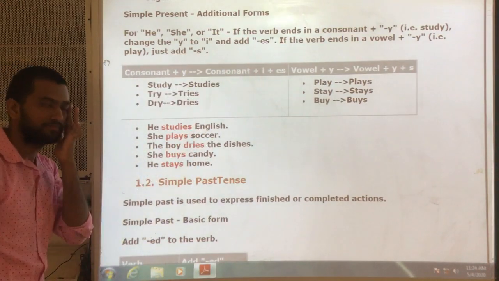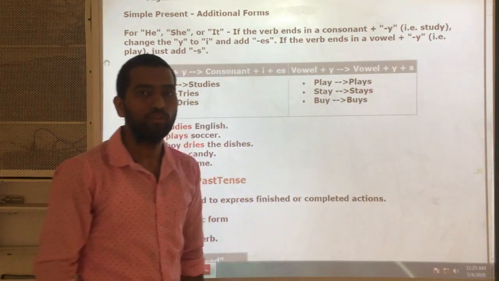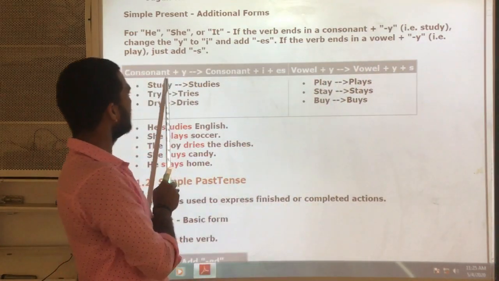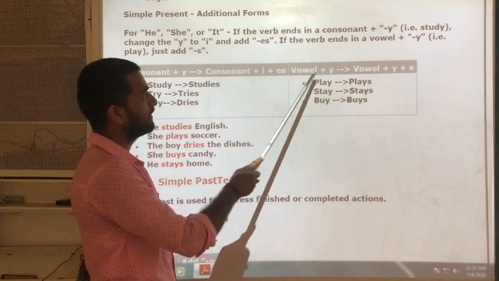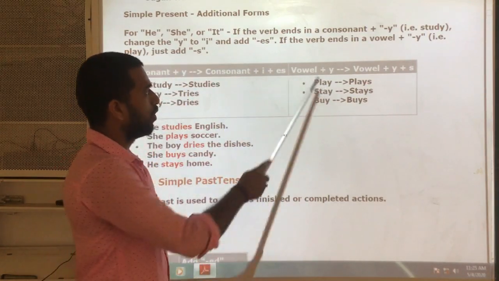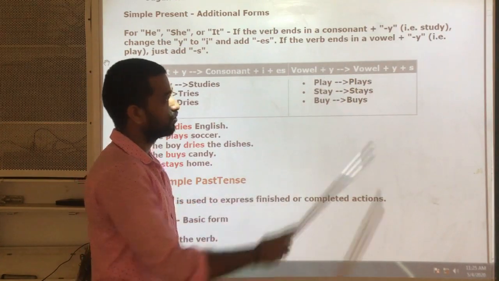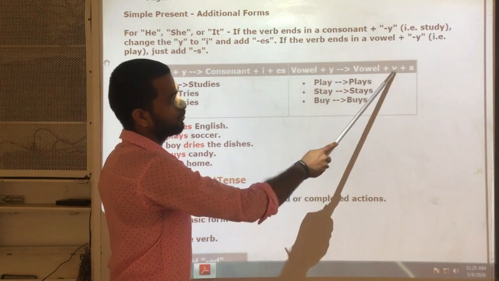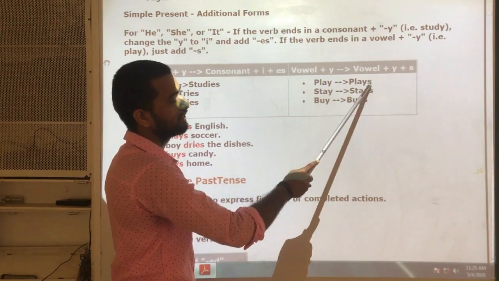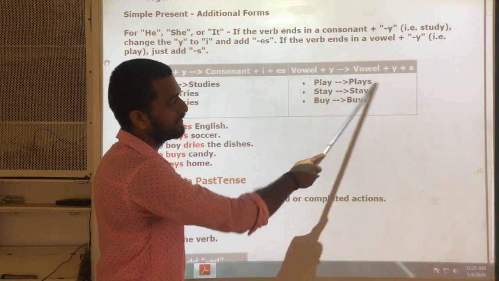Next, if the verb ends in a vowel plus y, here a is a vowel, yes sir? Then it becomes vowel plus y plus s. Directly vowel plus y plus s. No need of i, e, s.